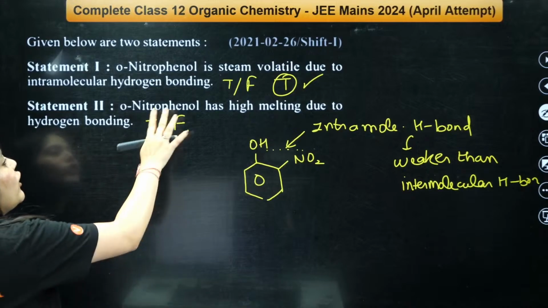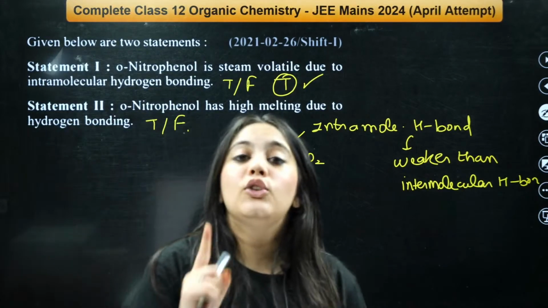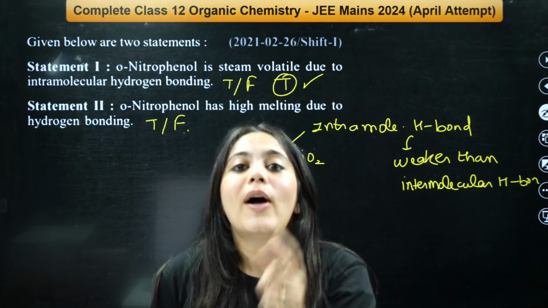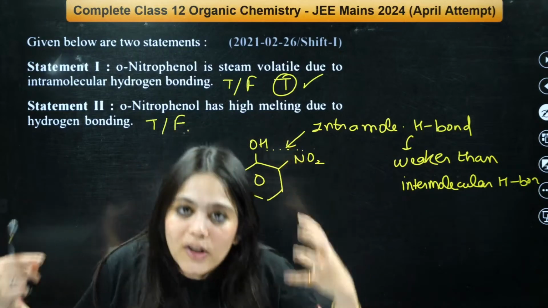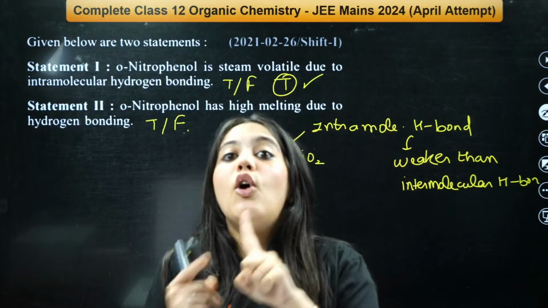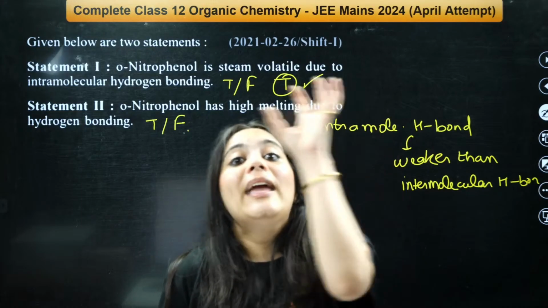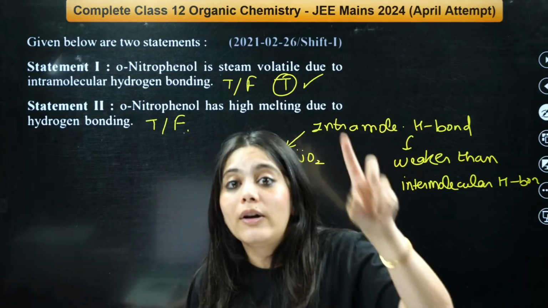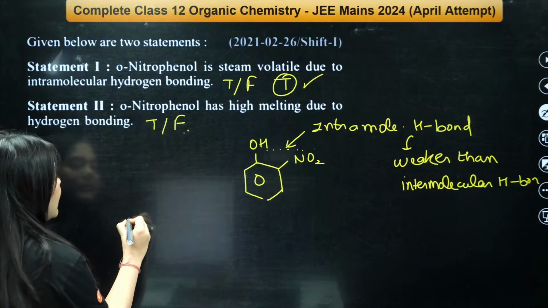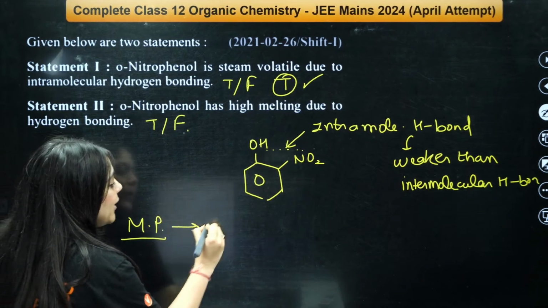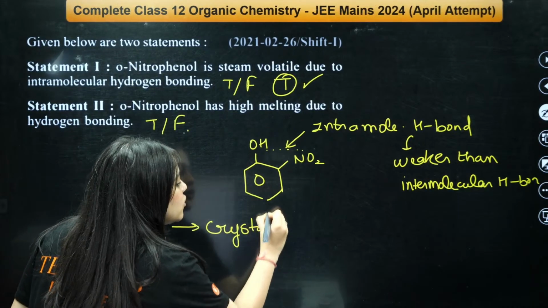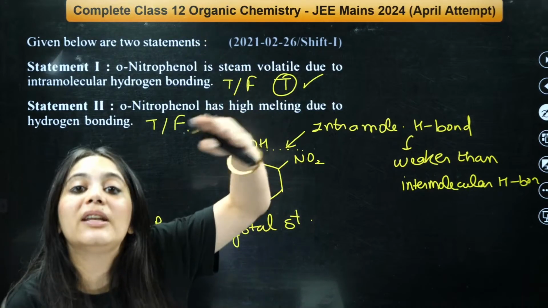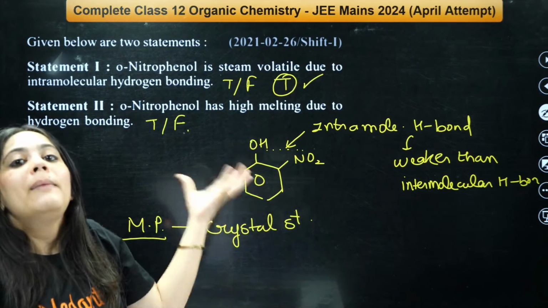Second statement, ortho-nitrophenol has high melting point due to hydrogen bonding. No. Melting points do not depend on hydrogen bonding. Melting points only and only depend upon the crystal structure. Remember this point. This is also essential not only for organic chemistry but in your inorganic P block. In P block, you learn about so many melting points, and the melting point order only depends upon the crystal structure. And para-nitrophenols have more symmetric crystals. Hence, they have a higher melting point.